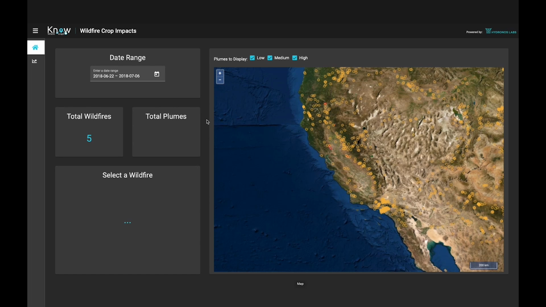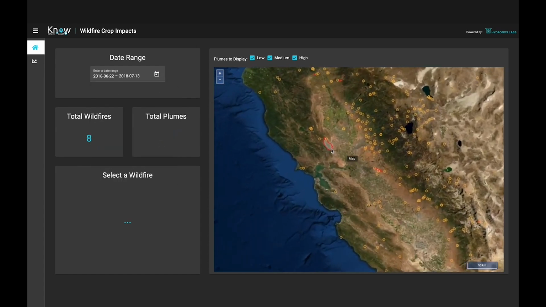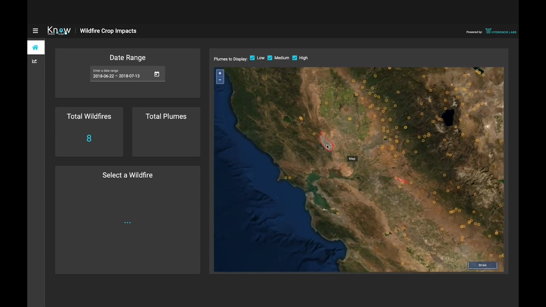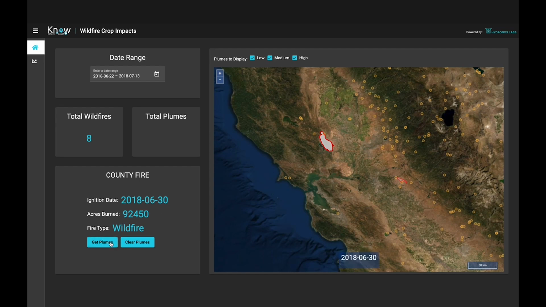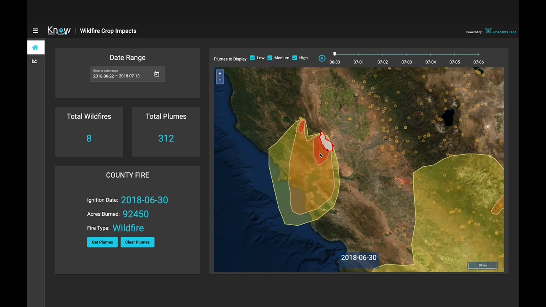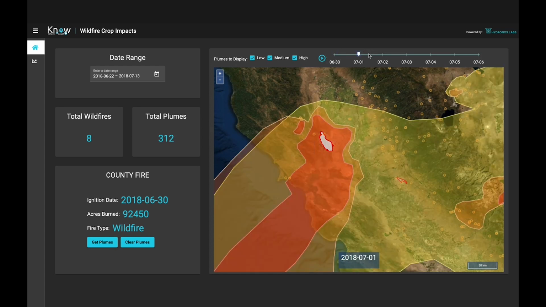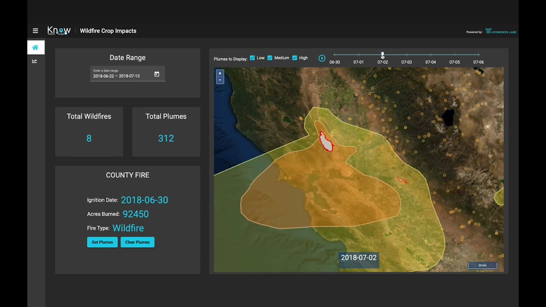Within this tool, the user can begin by selecting a time period of interest to them. Selecting this time period will load a map of all of the fires which have happened during that time period. The user can then select a specific fire to find out information about that fire, such as the ignition date and the area burned. Clicking the Get Plumes button will allow the user to visualize the smoke plumes associated with these fires. The user can scroll through multiple days to visualize changing smoke plumes over time.